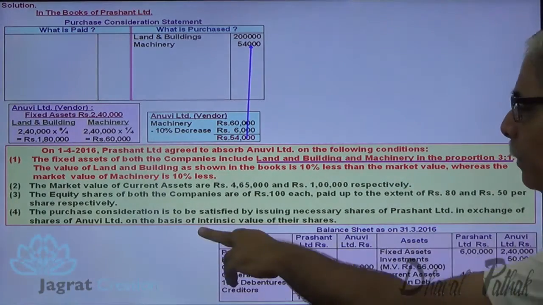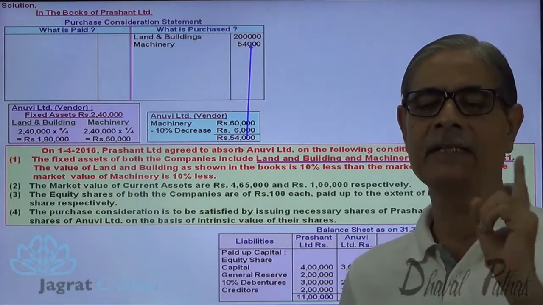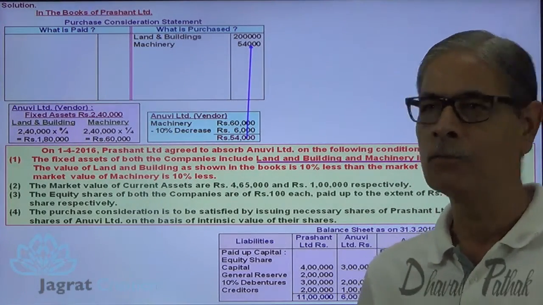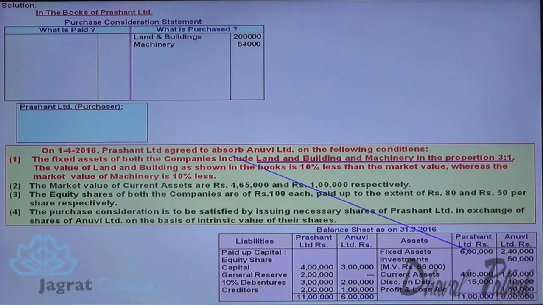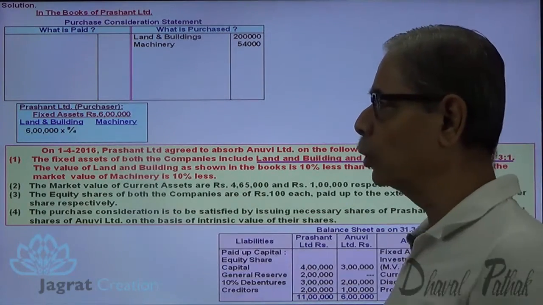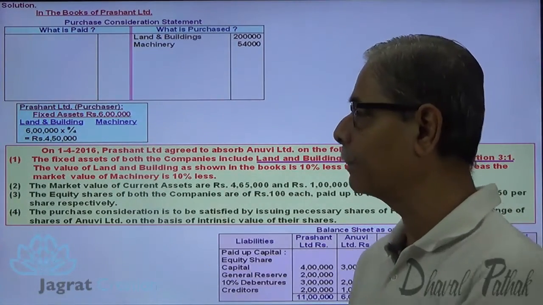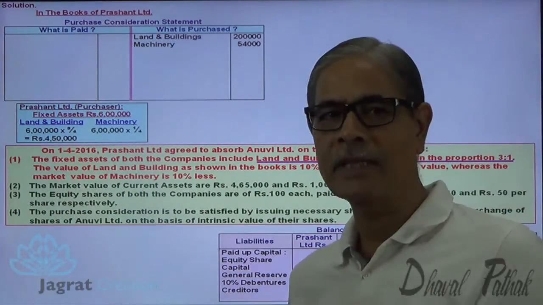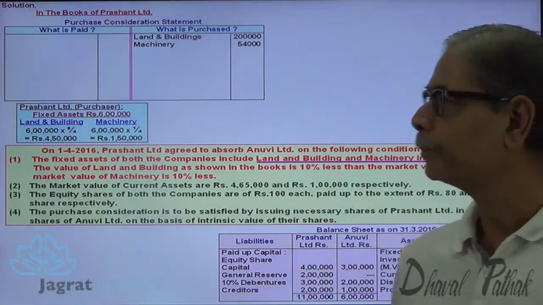Now the exchange has to be made on the basis of intrinsic value, as I told to you. I am required to find out the intrinsic value of the share of purchaser Prashant Limited. So I prepare one working note here to find out the intrinsic value of Prashant Limited. For that, the fixed assets will be bifurcated in the ratio of 3:1 for Prashant Limited also. So 6 lakhs into 3/4, 4,50,000 is the book value of land and building for Prashant Limited purchaser, and machinery 1/4 of 6 lakh, that amounts to 1,50,000. So this is the book value.